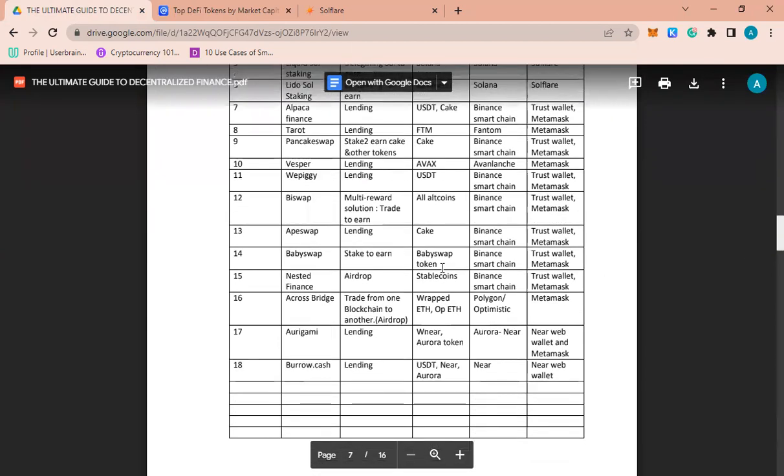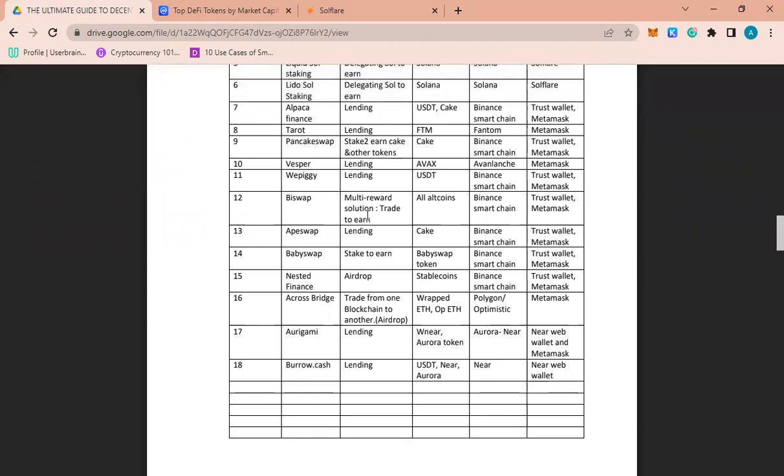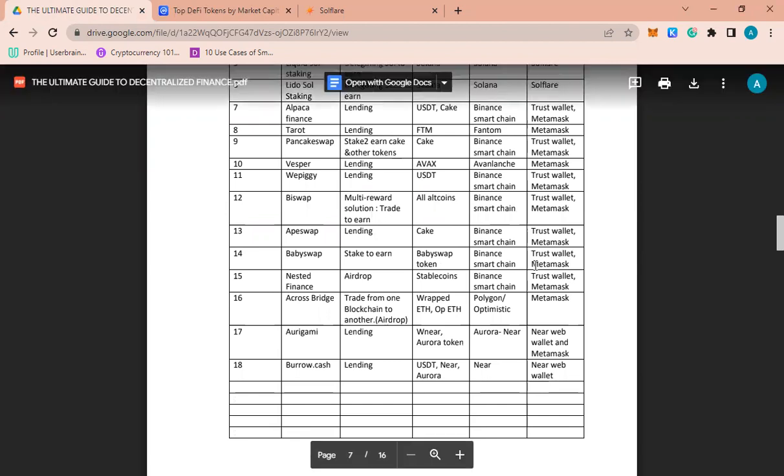So Biswap, another cool feature is you trade to earn. Like you are trading and you are still making money. It is really, really good. So you can trade all altcoins, your Cake, your ADA, everything you can. Oh, sorry. And you can stake it.